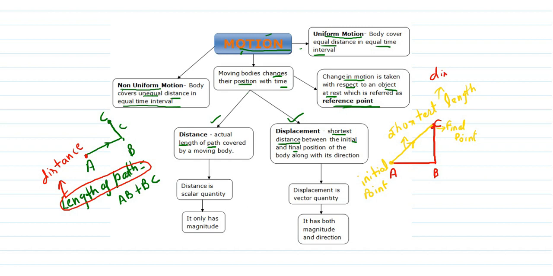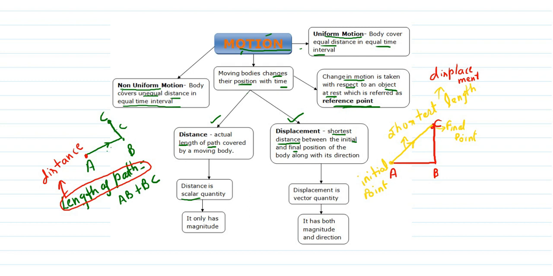Now if you understand the concept, as we are joining initial and final point by a direct straight line, this straight line will always be in a specific direction. That means displacement always has a fixed direction. So from this we can conclude distance is a scalar quantity.